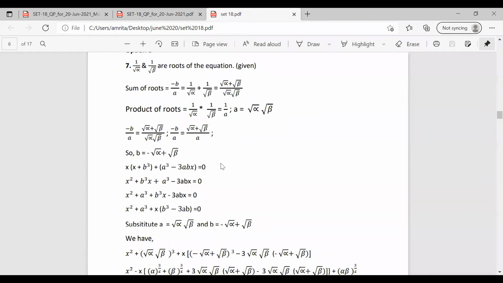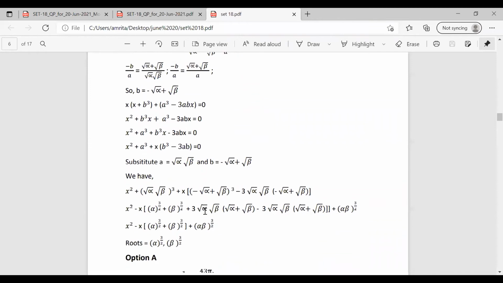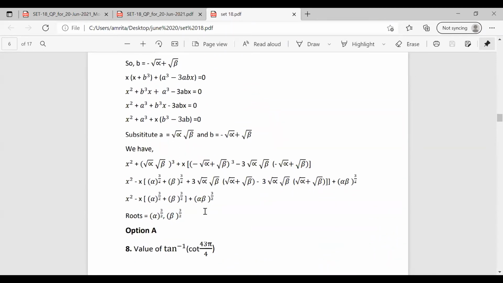So this equation we can rewrite as x square plus b cube x plus a cube minus 3abx equal to 0. That is x square plus a cube plus b cube x minus 3abx equal to 0. Taking x outside, we can have it as x square plus a cube plus x into b cube minus 3ab equal to 0. So we just rearrange the equation given in the question. And after that, we are going to substitute for a and b. We know that a is root alpha root beta, b is minus root alpha plus root beta.